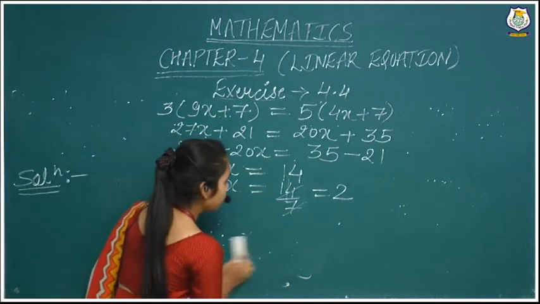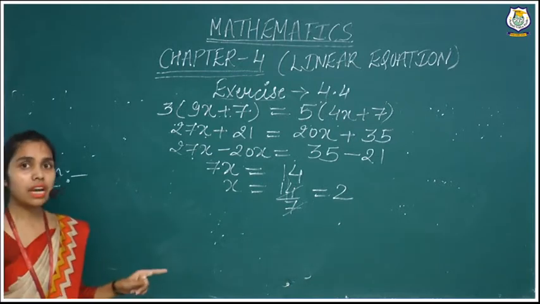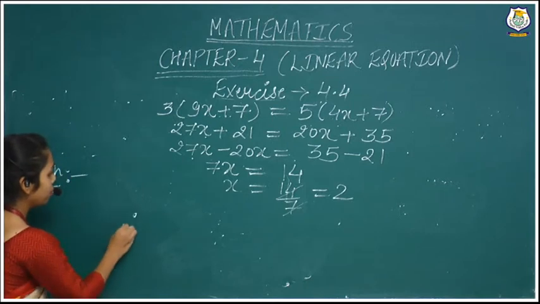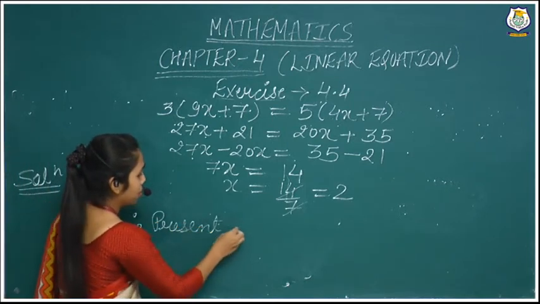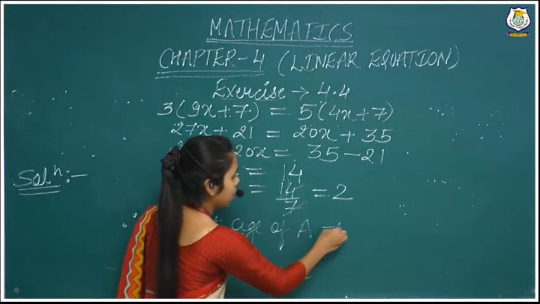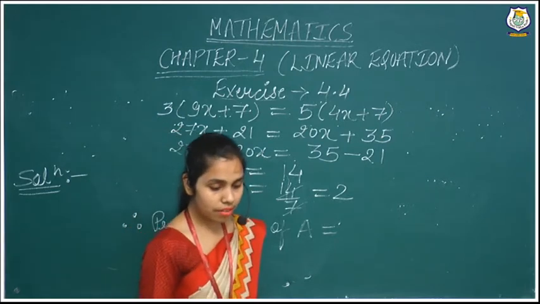Now we will have to find out the present age of A and B, so we will put that value of x in the present ages of A and B. Therefore, the present age of A is 9x, as they have given.